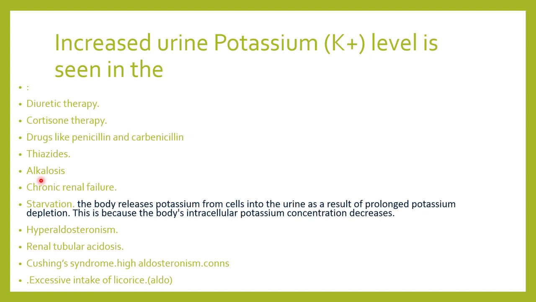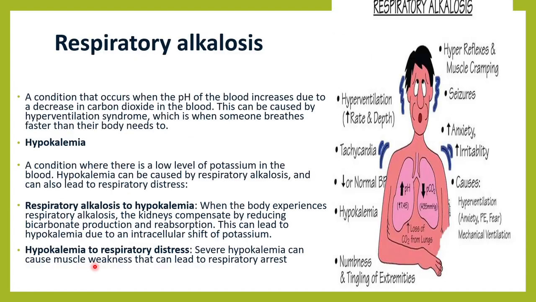Hyperaldosteronism, I have already told you what it will do. When there is increased aldosterone, there is increased absorption of sodium and increased excretion of potassium. So potassium will be more in the urine. In renal tubular acidosis, in Cushing syndrome, again hyperaldosteronism will be there, and excessive intake of licorice. Licorice has properties similar to aldosterone, so that is why it will help in the excretion of potassium.